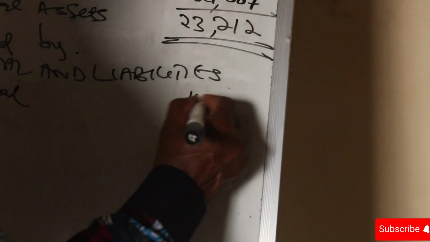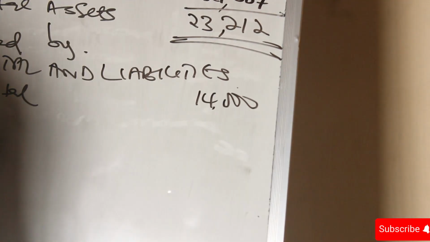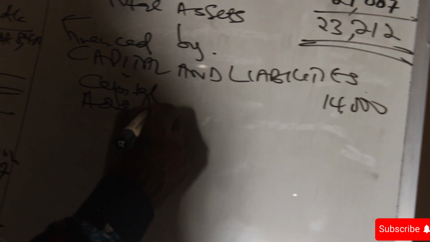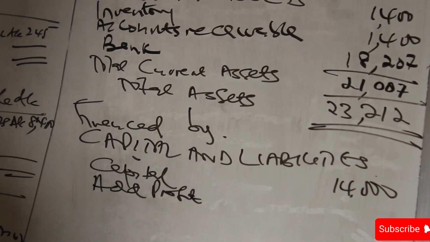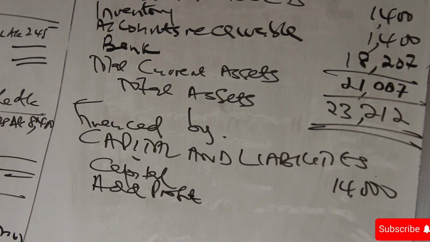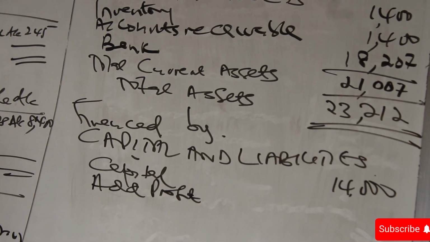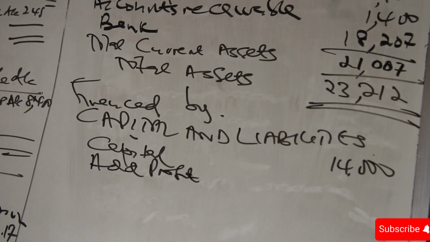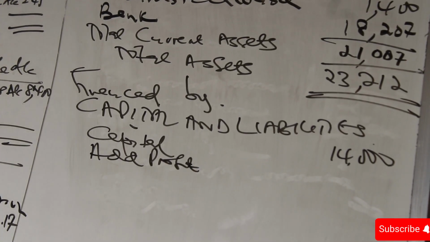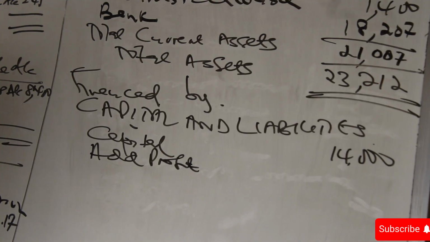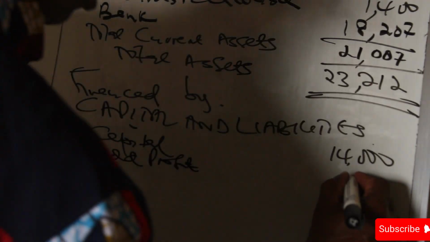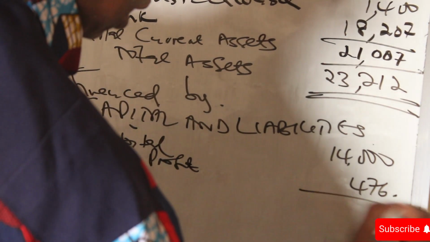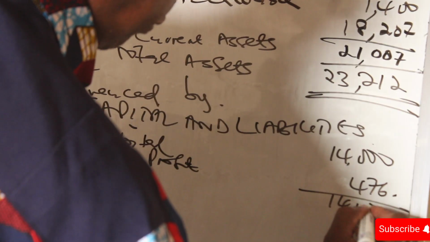Then we ask ourselves, how much was the profit? We add the profit. That's from the format. We say that our profit was 476. So we add 476, and we get 14,476.